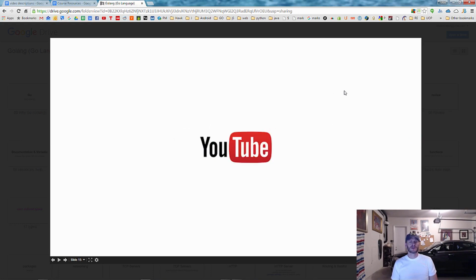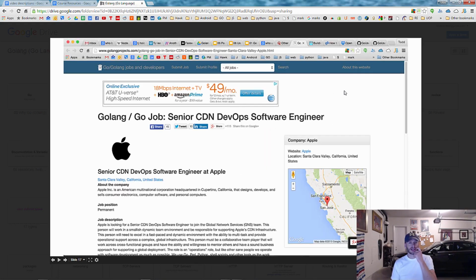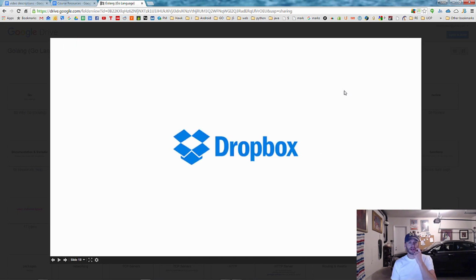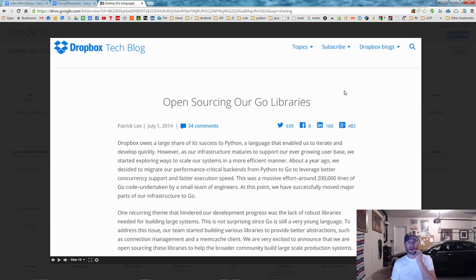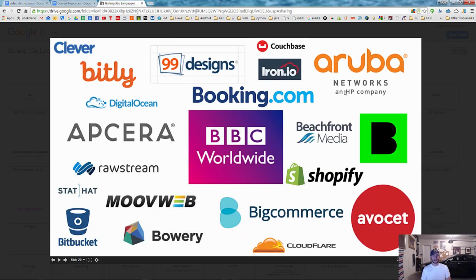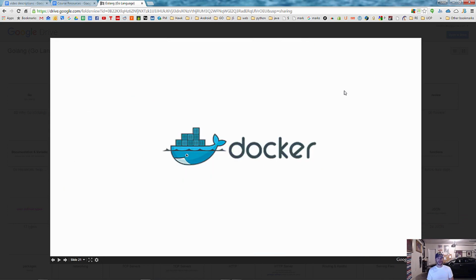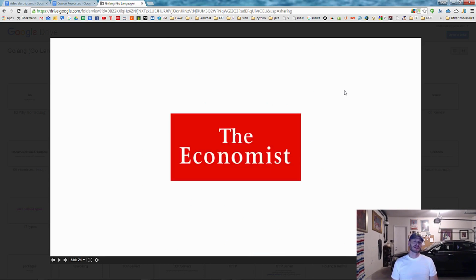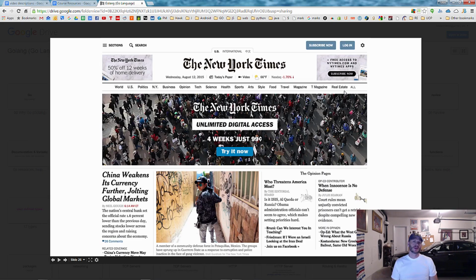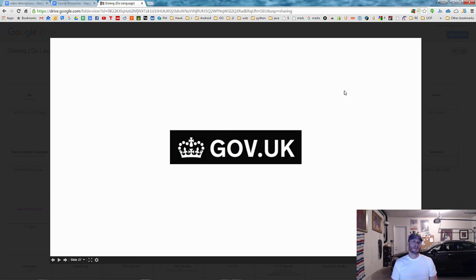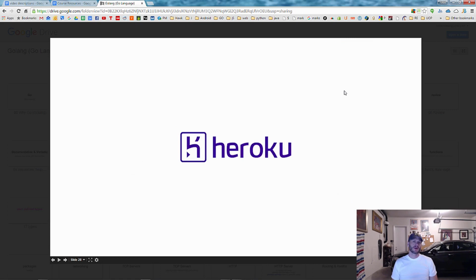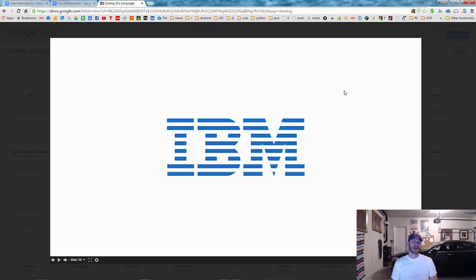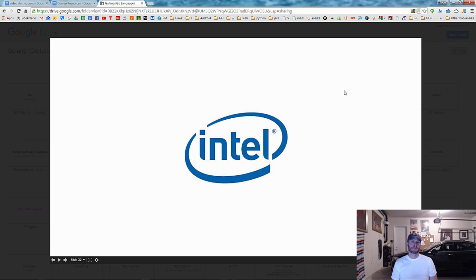Google, YouTube, Apple, right? Here's the job announcement where they're looking for Go developers. Dropbox, and then here's an article that they posted about open sourcing their Go libraries. All of these companies, so you could stop the video and take a look at those. Docker, Flipboard, Firefox, The Economist, Getty Images. The New York Times is huge into Go. Gov.uk, Heroku, MongoDB, IBM, GE Software, Intel,